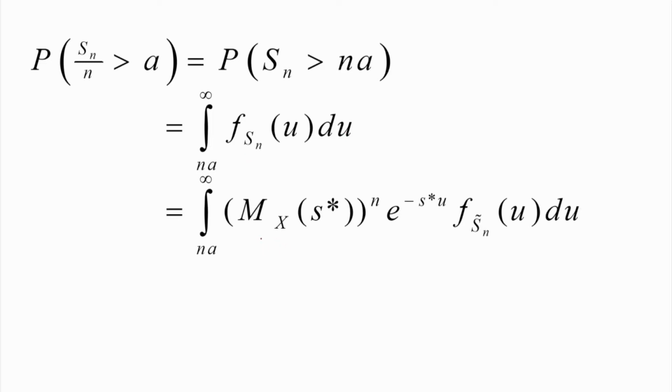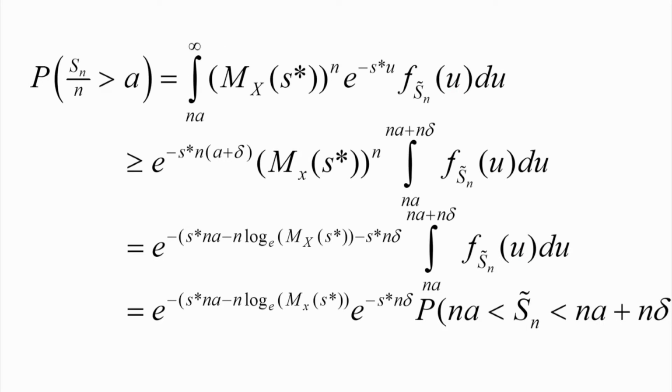I can write this PDF of Sn as the PDF of Sn tilde into this quantity. So that way we can determine this probability in terms of the probability involving f Sn tilde(u). We have already said that this quantity is equal to the integration of this quantity from Na to infinity.